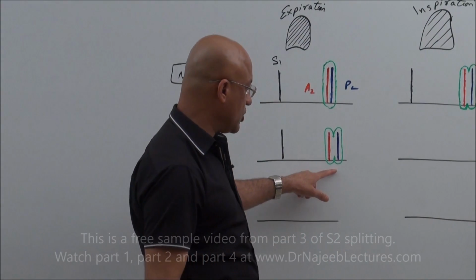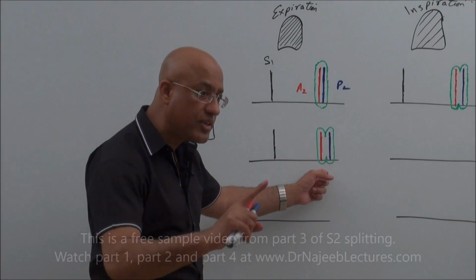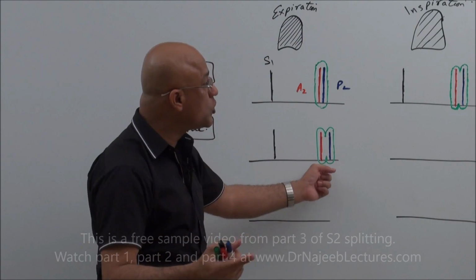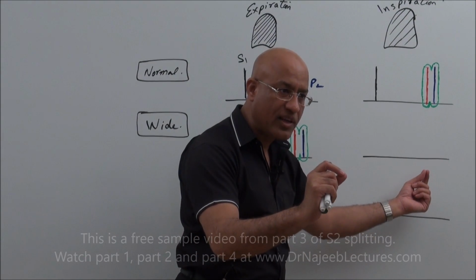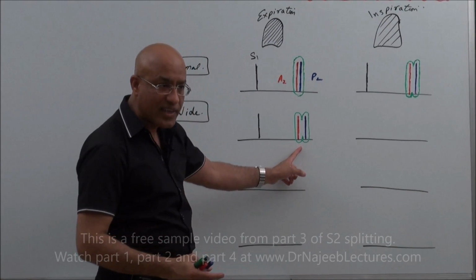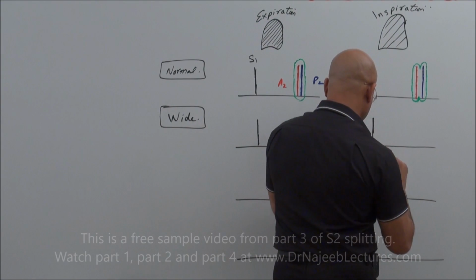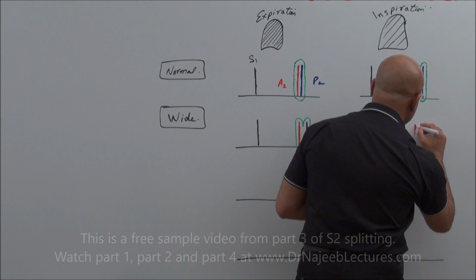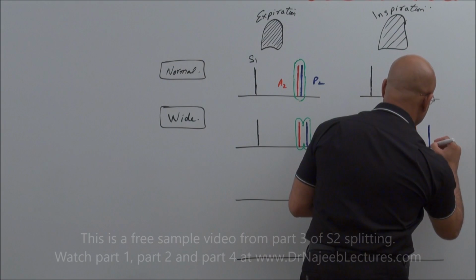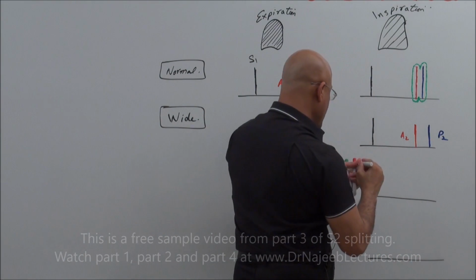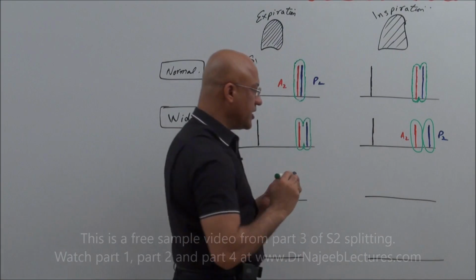In wide splitting, the A2 P2 interval is so wide that even during expiration it is heard as a split sound, and during inspiration further separation of A2 and P2 occurs. It means during inspiration there is accentuation of this widening, right? So in this patient, if I draw it here, the A2 and P2 interval further widens during inspiration, and we can say the split is further accentuated.